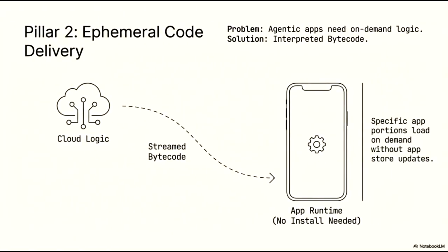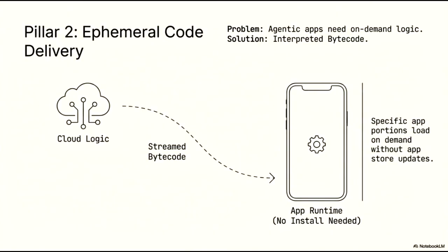Pillar 2 focuses on ephemeral code delivery, which addresses a fundamental challenge for agentic applications: the need for on-demand logic. Traditional application models often struggle with the latency and friction of manual updates. By utilizing interpreted bytecode, we can stream logic directly from the cloud to a specialized app runtime on the user's device. This process allows specific portions of an application to load instantly when needed, completely bypassing the requirement for traditional App Store updates or installations.